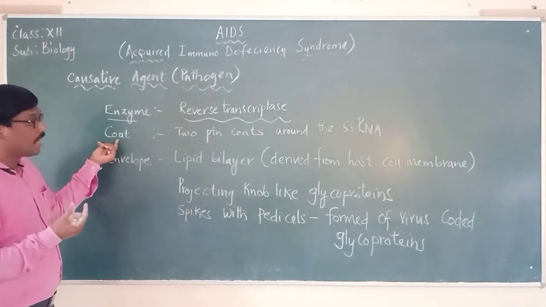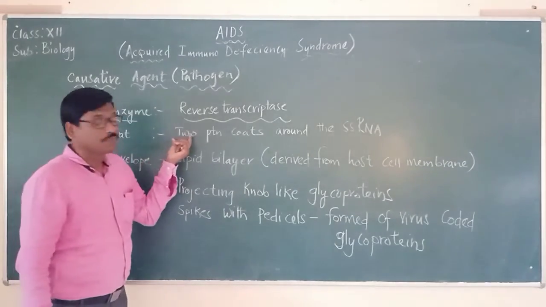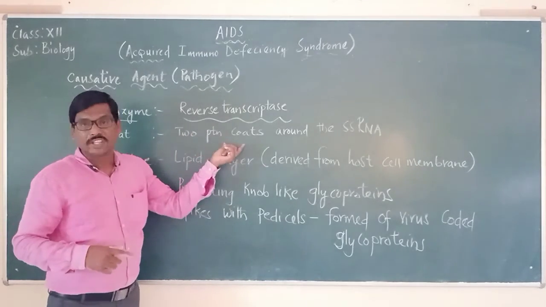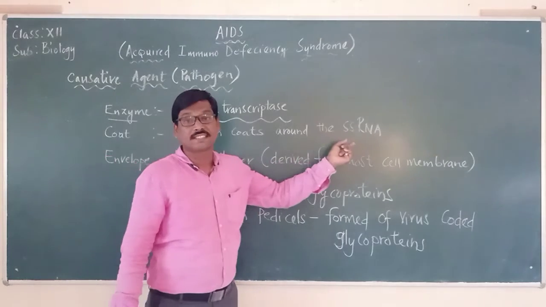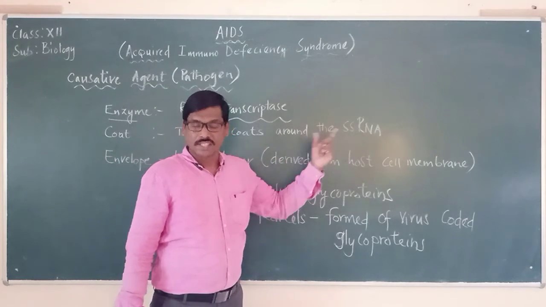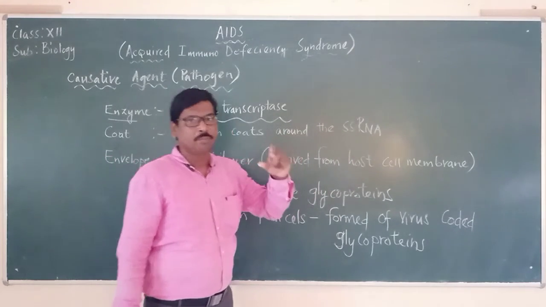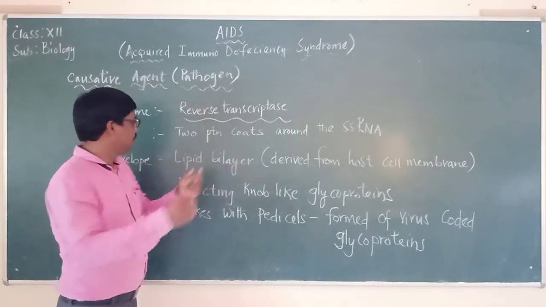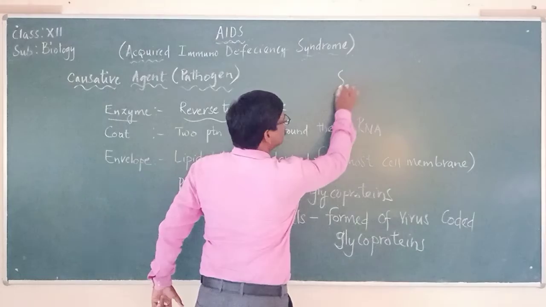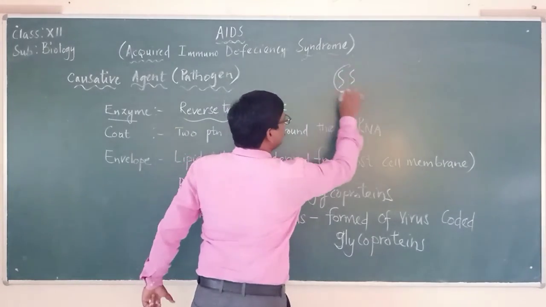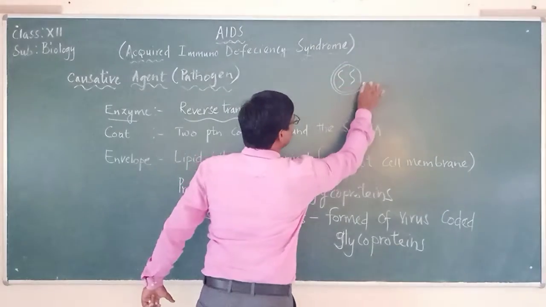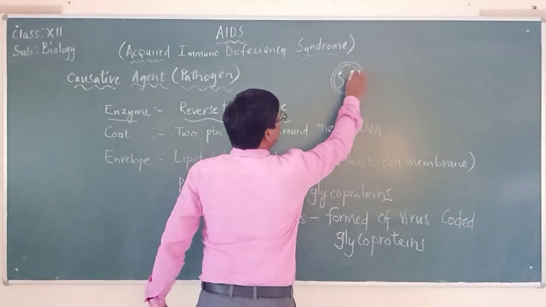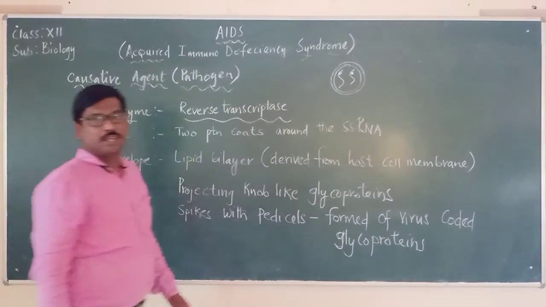The HIV virus also has a coat, and this coat is of two protein layers. Two protein coats will be there. These two protein coats are present around the single-stranded RNA. Say if these are the two single-stranded RNAs, around these there will be two protein coats like this. And here we should also remember that the reverse transcriptase enzyme is being produced.